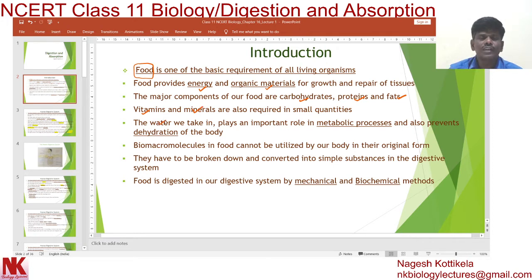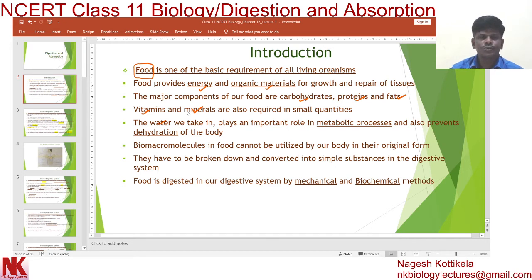Among all these components, some are required in large amounts. They are called major components, and the major components are carbohydrates, proteins and fats. Some components are required in small amounts, like vitamins and minerals.